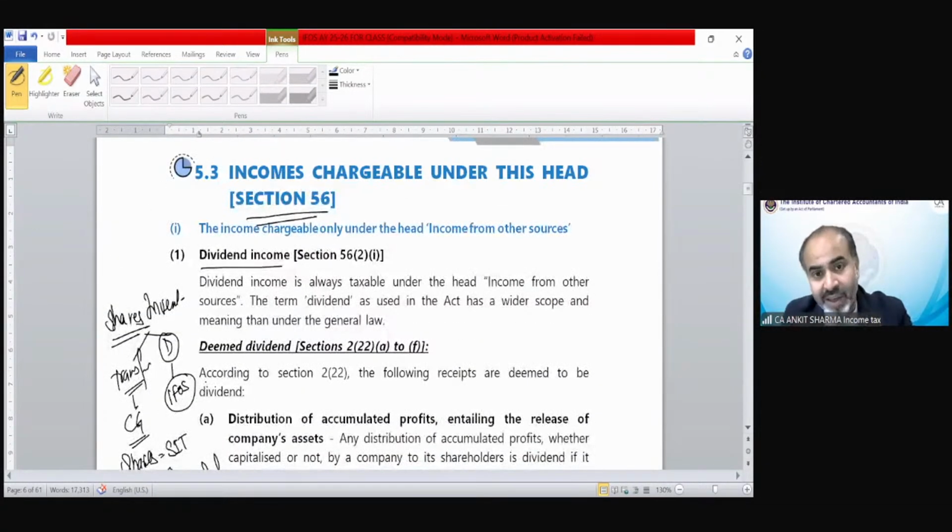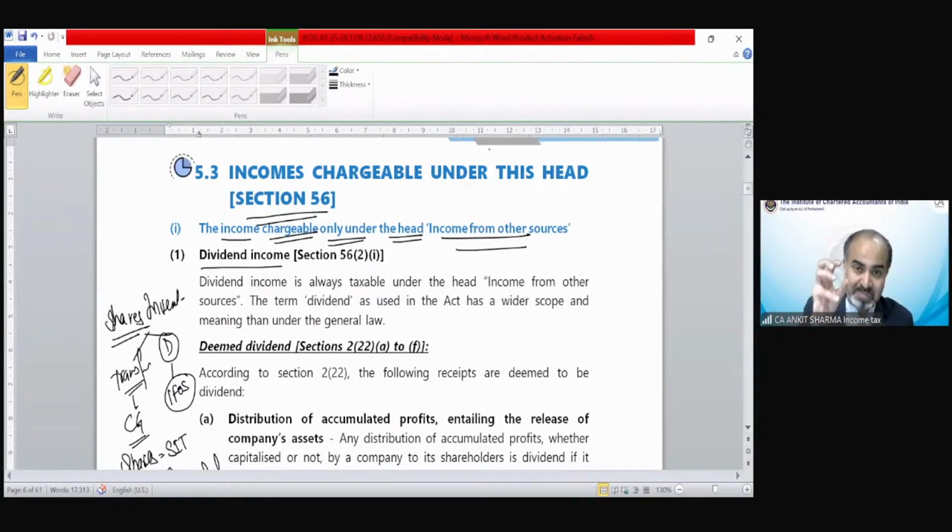So you can see the heading is saying the income chargeable only under the head income from other source. The incomes we are going to discuss are always going to be taxed under income from other source. It does not matter whether these have arisen on investment, on your capital asset, or on your stock in trade.